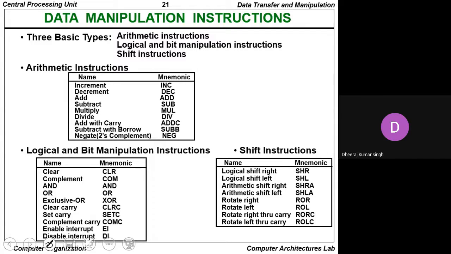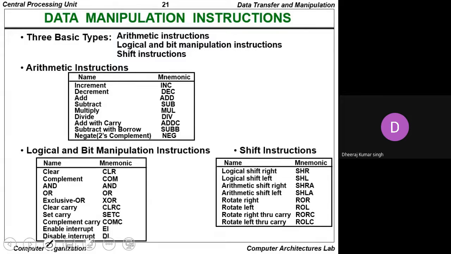There are 3 basic types of data manipulation instructions: the arithmetic instructions, the logical and bit manipulation instructions, and the shift instructions. Whenever we want to manipulate data, we talk about the arithmetic instructions, the logical and bit manipulation instructions, and the shift instructions.